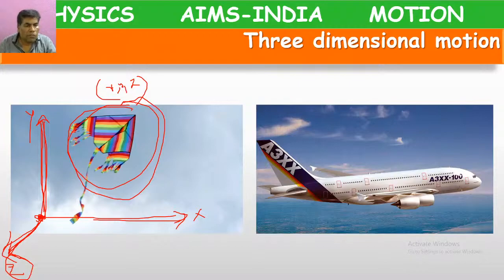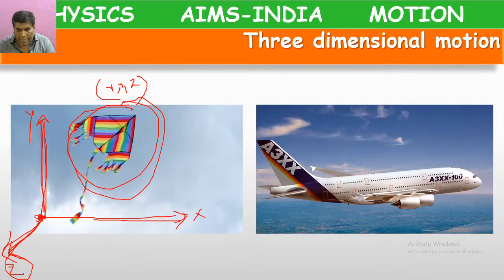The motion of an aeroplane is also an example of three-dimensional motion. So like this, based on directions, we have three kinds of motions: one-dimensional motion, two-dimensional motion, three-dimensional motion. Okay. So do you have any doubts regarding this topic?